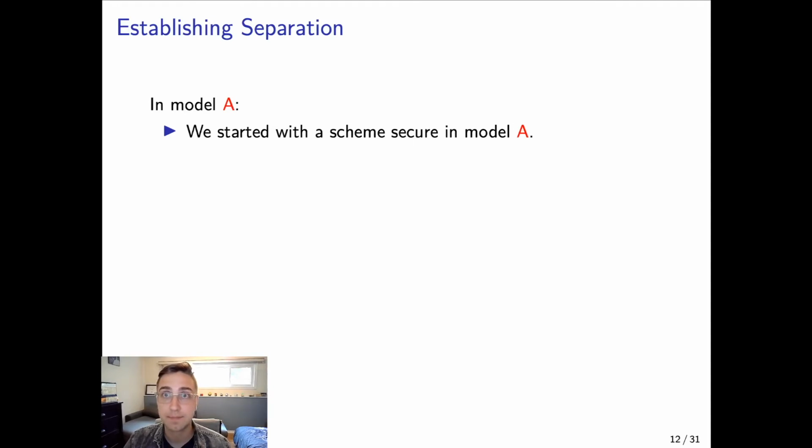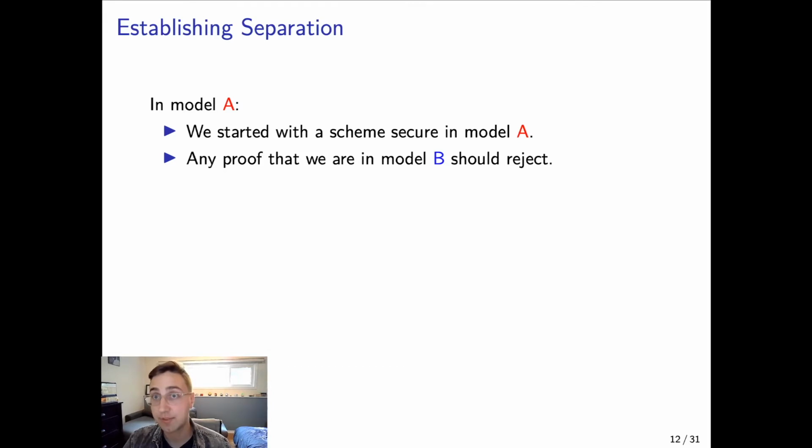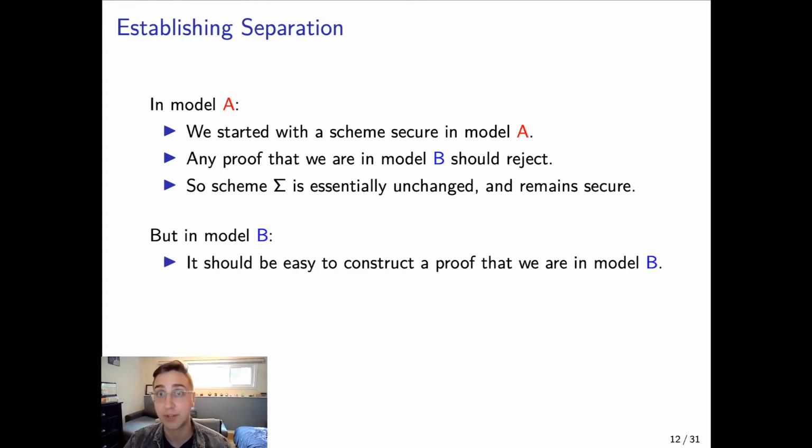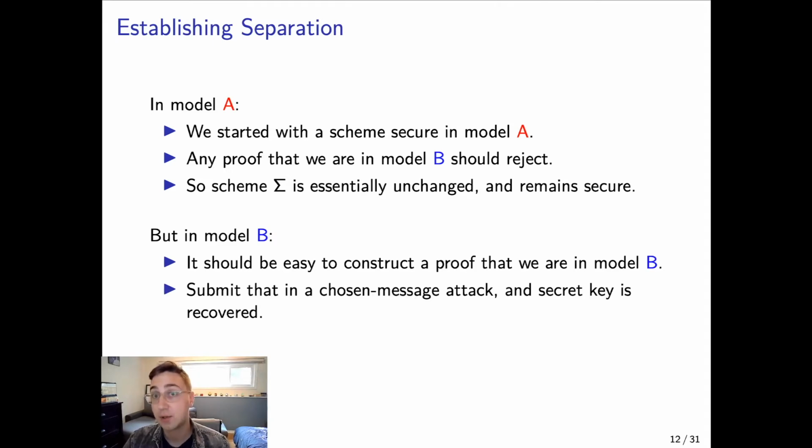So in model A, we start with a scheme that's secure in model A, and any proof that we are in model B should be rejected because we're not in model B. So the scheme sigma is basically unchanged, and since sigma is secure in model A, this should remain secure. However, in model B, it should be easy to construct a proof that you're in model B, and then you can just submit such a proof in a chosen message attack, and the secret key will be recovered. So it is trivially insecure in model B. A lot of the work ends up being to show that it is still secure in model A when